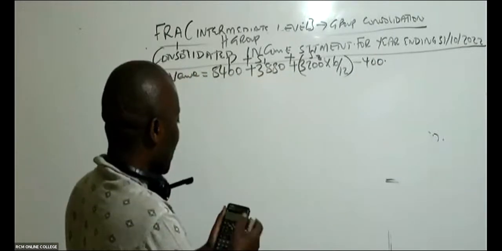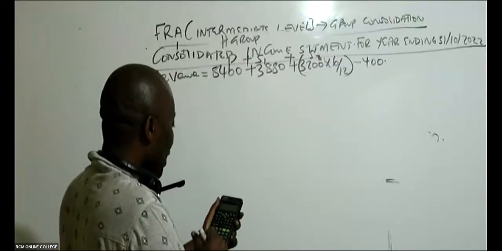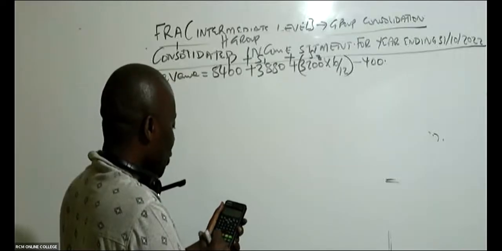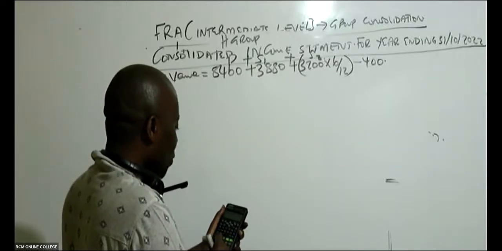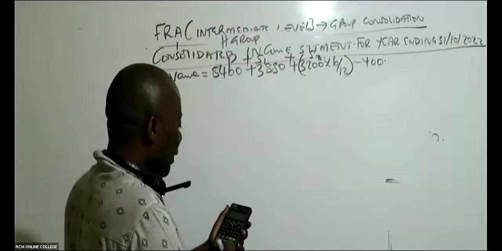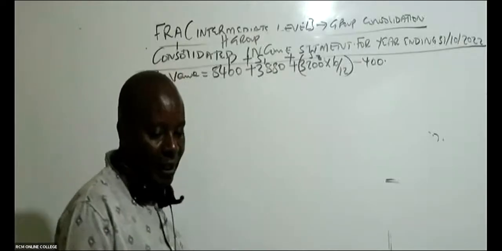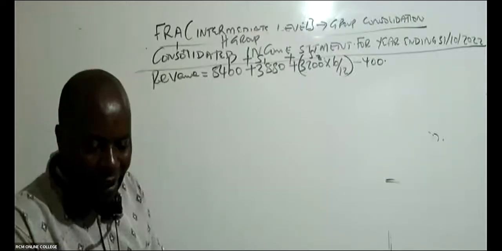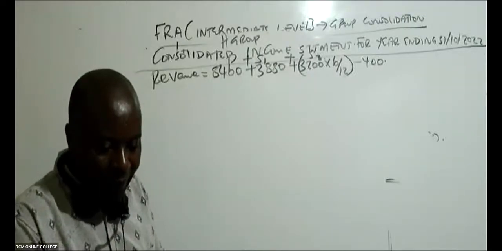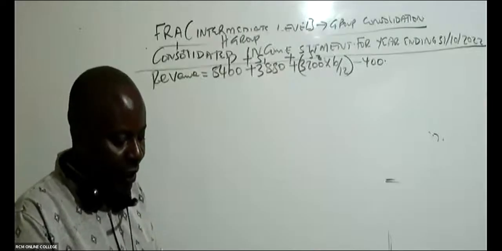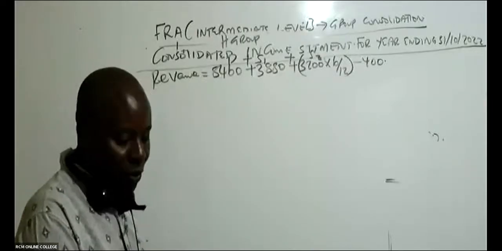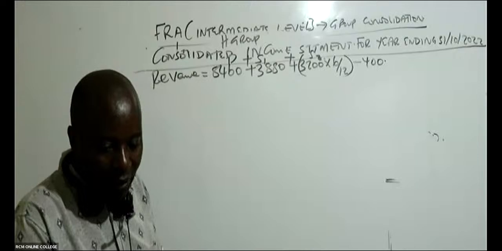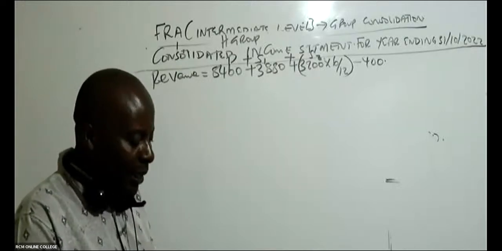So you take your calculator out. We have here 8,400 plus 3,880 plus 3,200 times 6 divided by 12 minus 400. What are you getting here? There is not much adjustment in terms of revenue. I'm getting 13,480. Simon, how did you subtract? Myself, I'm getting 13 unless I took something wrong. Or you're getting 13,540. Then I must be wrong.